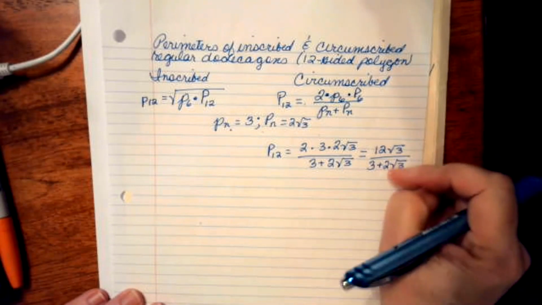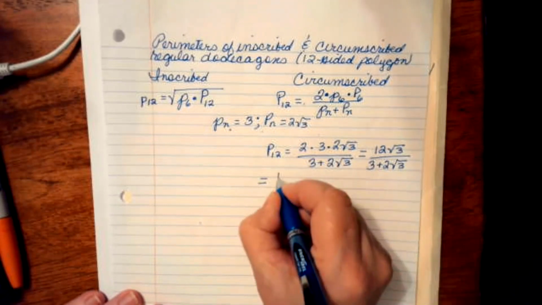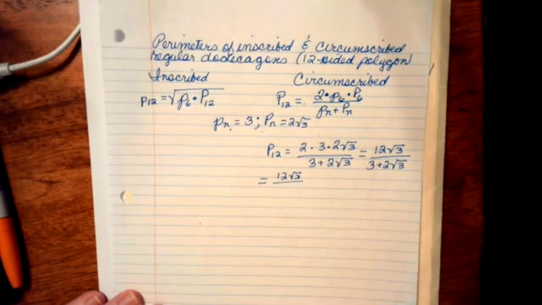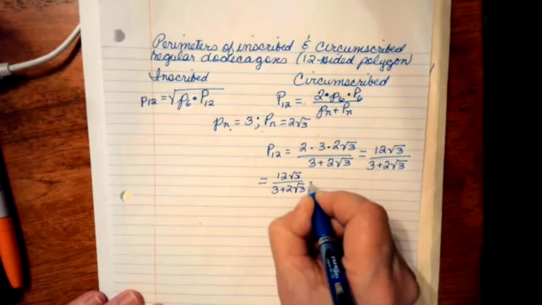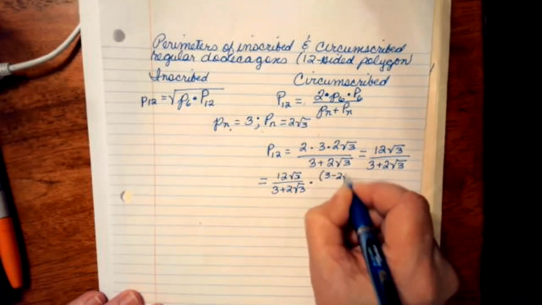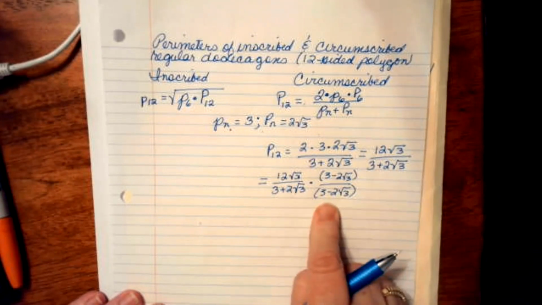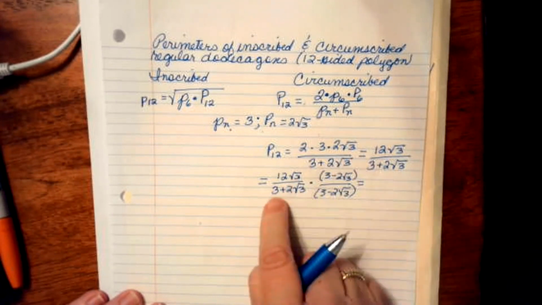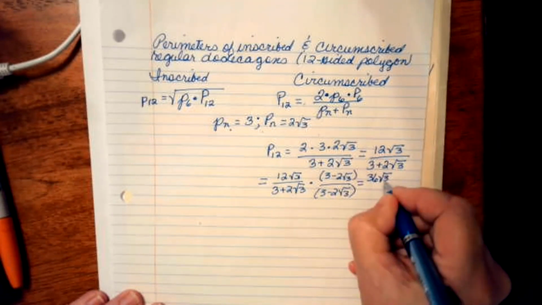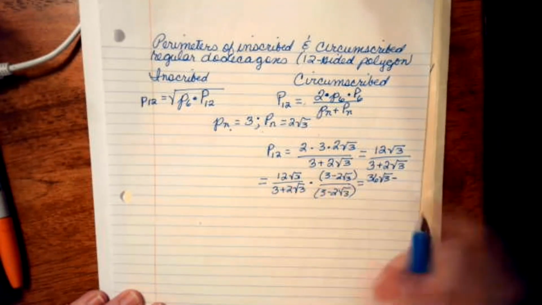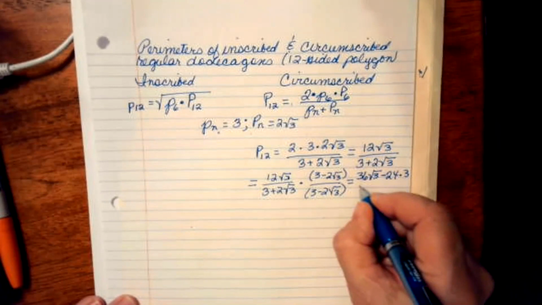Sometimes I wonder what's the purpose of it, but there's a good reason for this one. All right, so I'll multiply 12 square root of 3 over 3 plus 2 times the square root of 3 times the fraction 3 minus 2 times the square root of 3 over 3 minus 2 times the square root of 3, because I'm just multiplying by 1. I'm not changing anything. So 12 square root of 3 times 3 is 36 times the square root of 3 minus 12 times 2 is 24. And the square root of 3 times the square root of 3 is 3 all over.